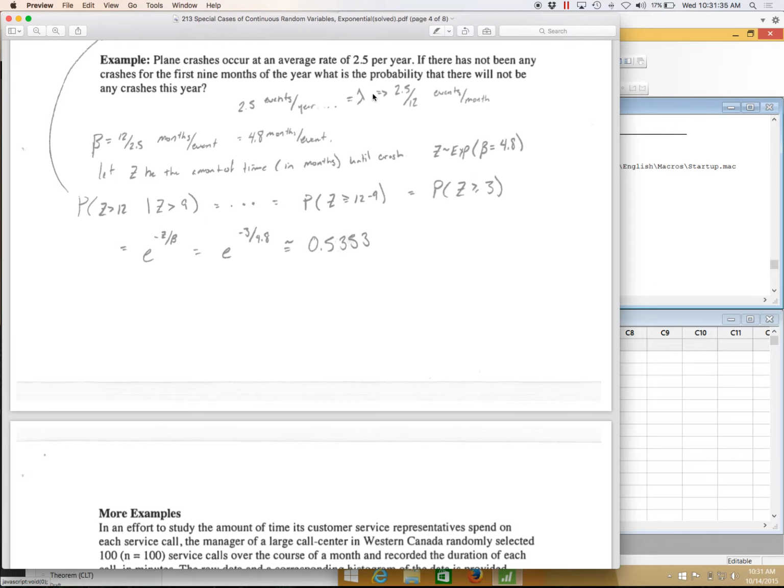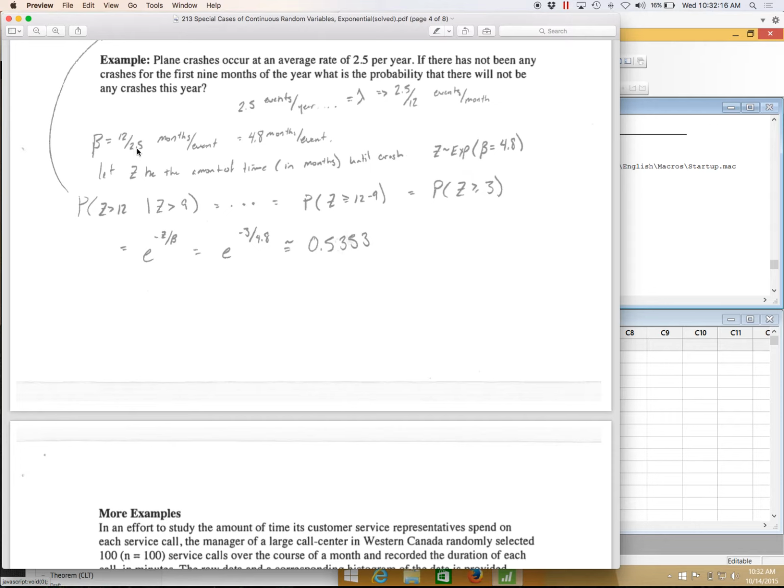Here I know that 2.5 divided by 12 is events per month, and because I've got successes or counts per time, then I know that this is lambda. Anytime you've got successes per time, you're talking about lambda. I can take the inverse, 12 divided by 2.5, and I'll get time per event, per count. When I have area or time per event, that's when I'm talking about beta. So here is lambda, it's events per time. Here is beta, it's time per event.